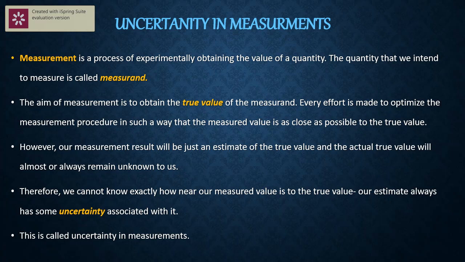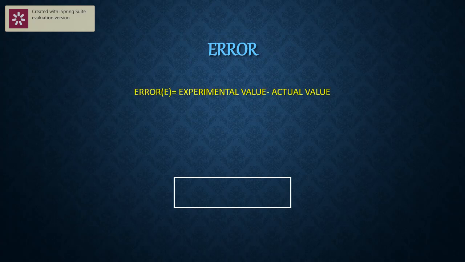Okay, and this is called uncertainty in measurements. Now, whenever we commit a mistake in the measurement, which we know as uncertainty, that part is called what? Error. What is error? Error is the difference between the experimental value and the true value. For example, just now I took an example where the exact value of the beaker is 20 gram, but the boy said it is 19.5. So 20 minus 19.5, that 0.5, is called the error.